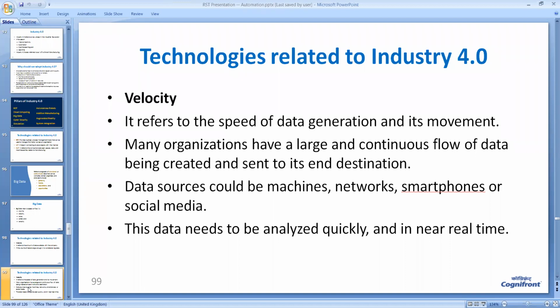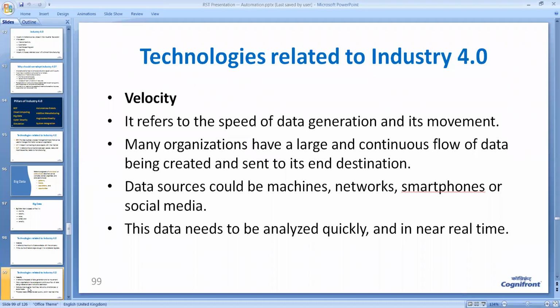So when data is coming with very high speed, for example, on Amazon.com, there are billions of people entering the website. So the data being generated on Amazon.com has a very high velocity. Every second, megabytes of data are being generated.